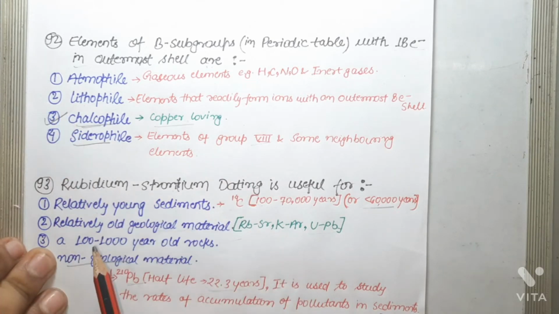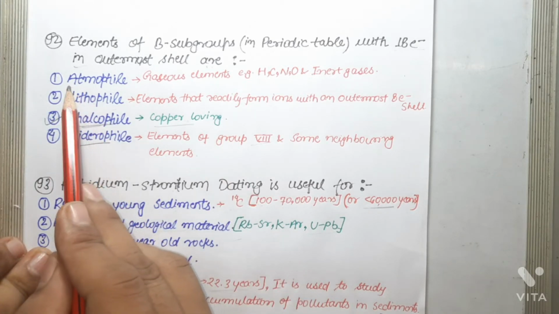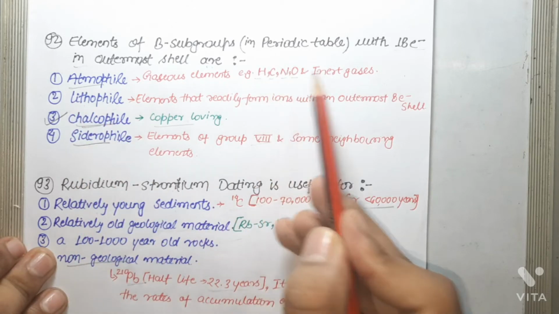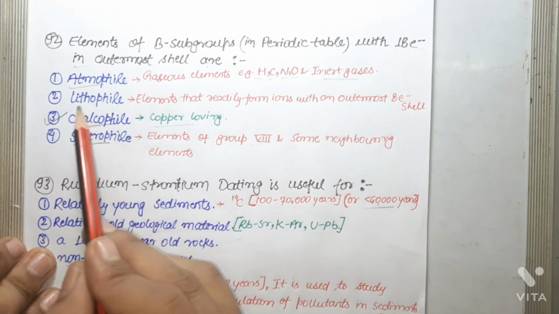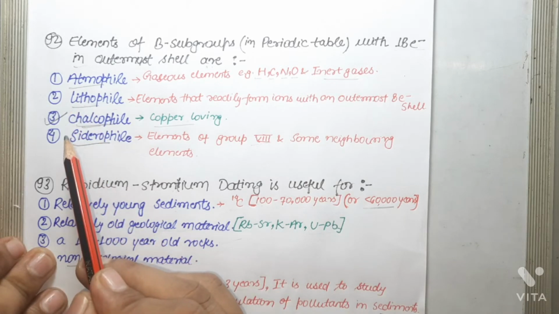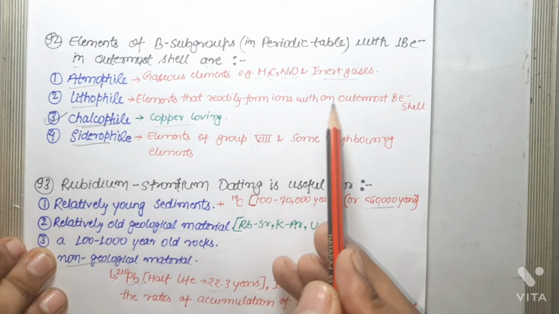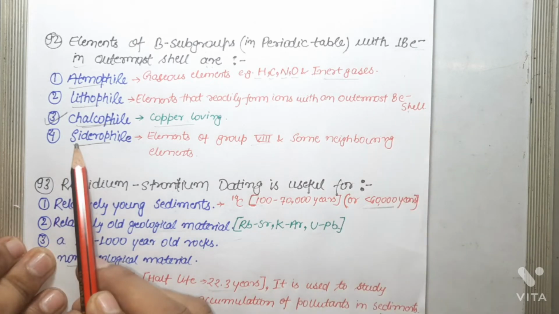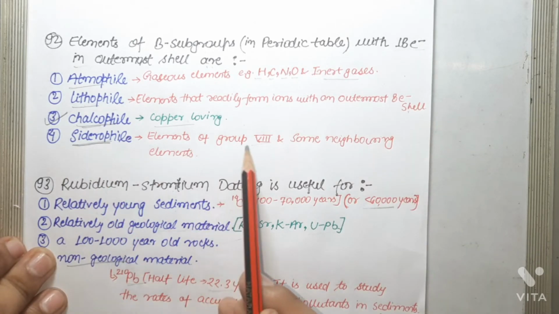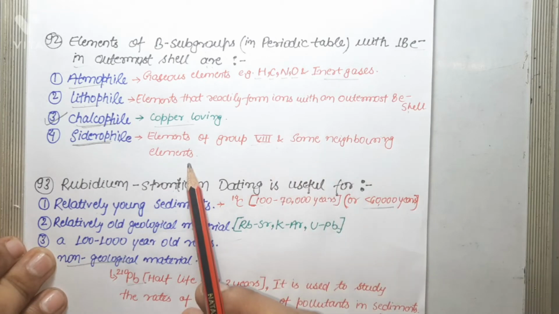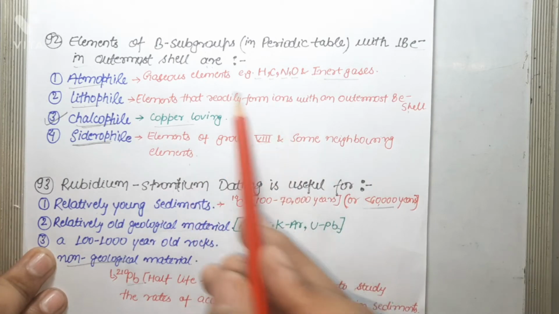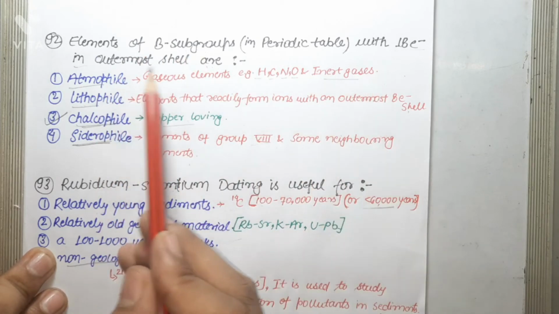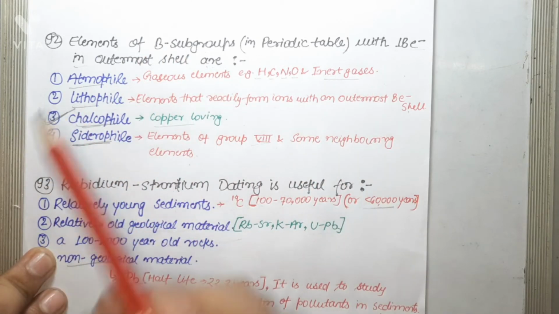Let us consider the other options also. Atmophile are gaseous elements, for example hydrogen, carbon, nitrogen, oxygen and inert gases. Lithophile elements are elements that readily form ions with an outermost eight electron shell and these elements are rock-loving. Siderophile are elements of group 8 and some neighboring elements. So as far as this question is concerned, that is elements of B subgroups with an eighteen electron shell in the outermost shell, the correct answer is chalcophile elements.